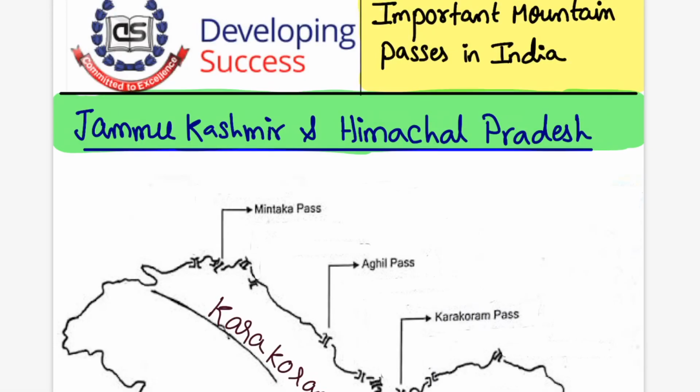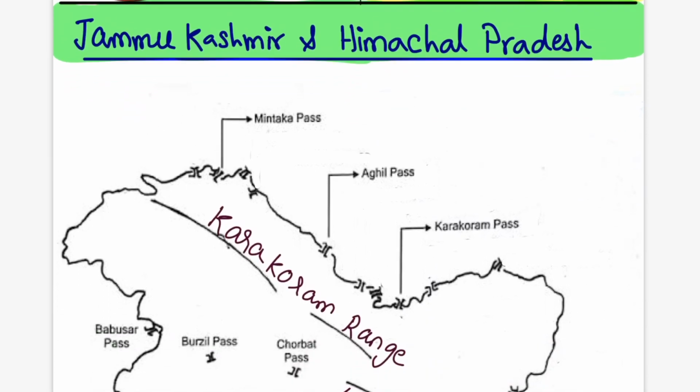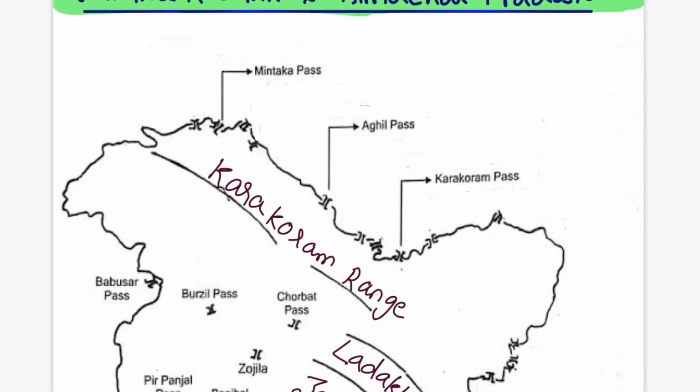So today we are going to complete a very important topic, that is the mountain passes in India. As we all know, the new map of Jammu Kashmir and Ladakh was launched in November 2019 by the government of India, and the state was reorganized into new union territories. That makes the state important in terms of map pointing in the upcoming exams. So today we are going to complete the mountain passes of Jammu Kashmir and Himachal.